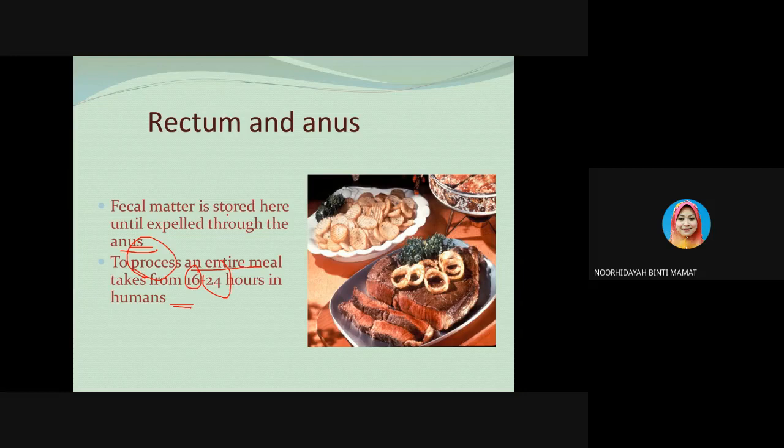Okay, so I think that's all for today's lecture. We have covered the second stage of food processing, which is digestion, and then the third stage, which is absorption of nutrients, and also the last stage of food processing, which is elimination, where we expel the undigested food through the anus.